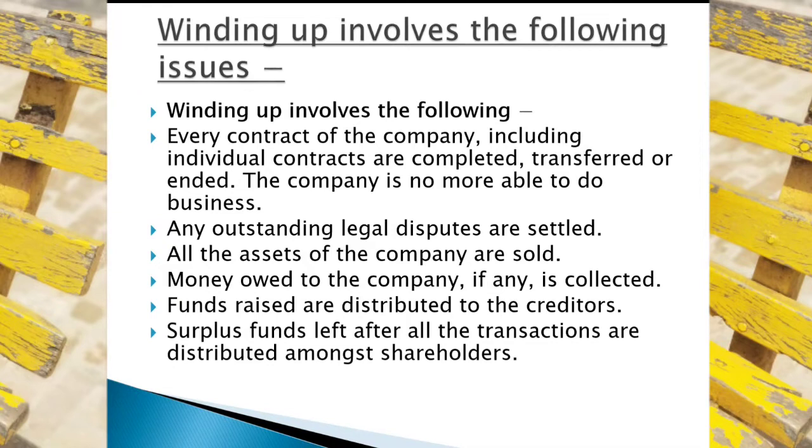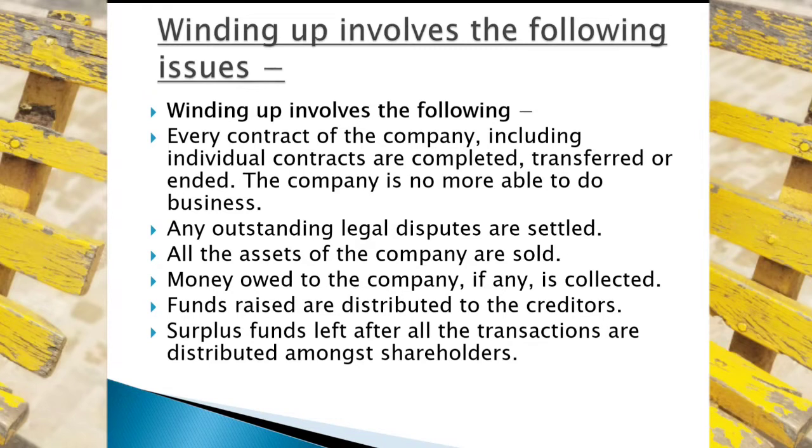And if there is debt, the debt is given to creditors. If there is a surplus value or profit of the company, it is distributed to its shareholders. This is the process. So that's why the money owed to the company, if any, is left. Yes, this money is collected, and funds raised are distributed to its creditors, and any surplus fund left after that transaction of the company is distributed to its shareholders.